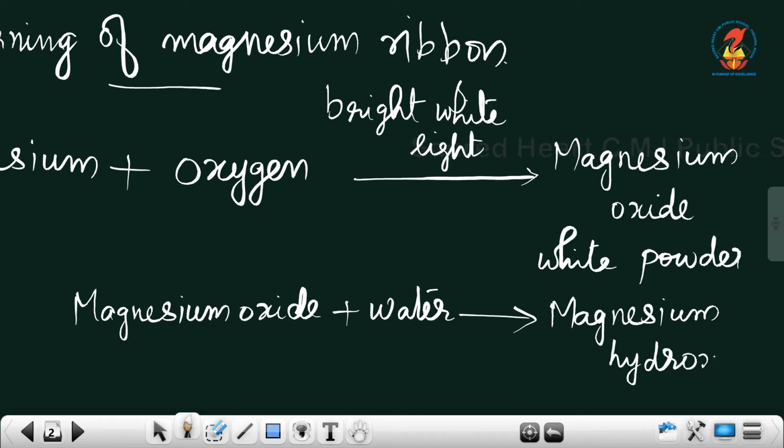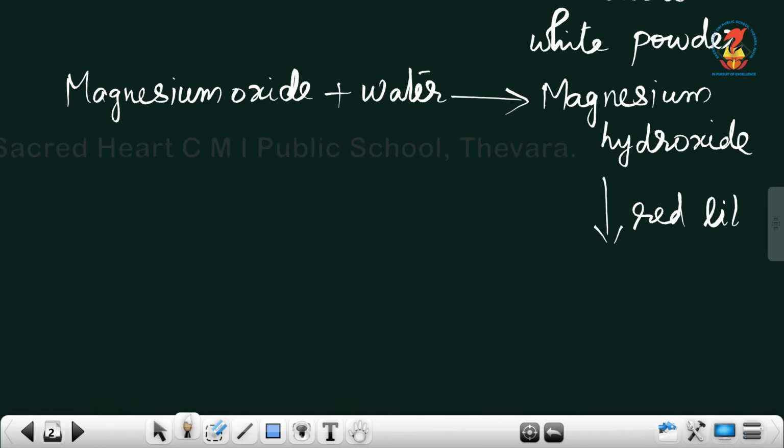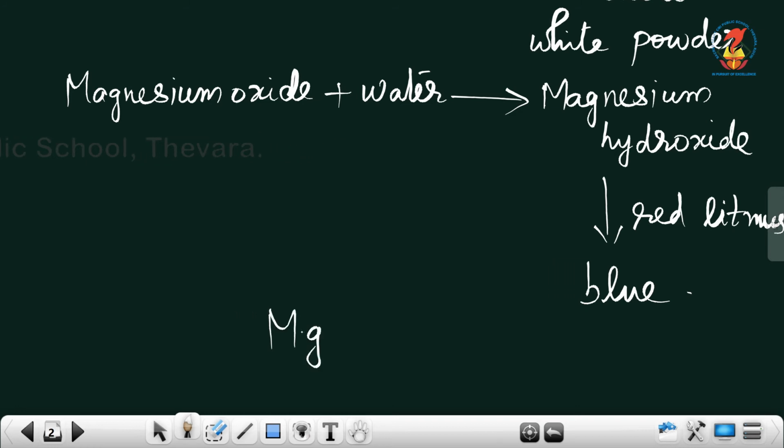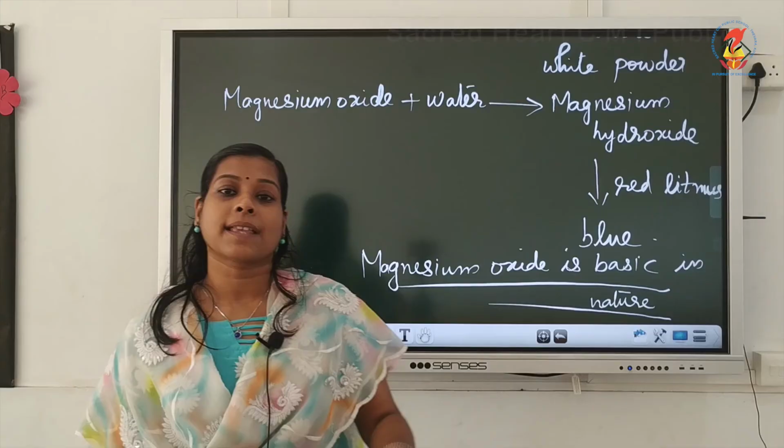This magnesium hydroxide is a basic material, and that magnesium hydroxide changed the red litmus to blue. So we can conclude that magnesium oxide is basic in nature. You get this conclusion from this activity.